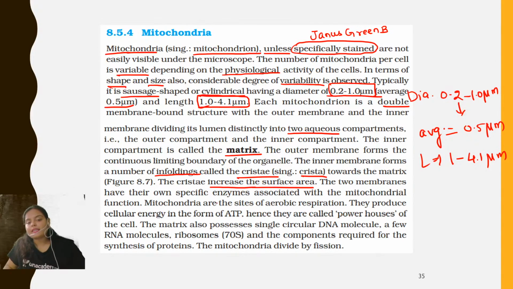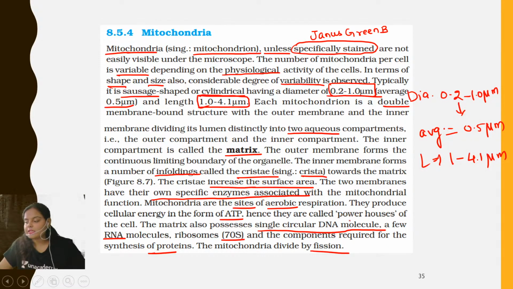The two membranes have their own specific enzymes associated with the mitochondrial function. Mitochondria are the sites of aerobic respiration. They produce cellular energy in the form of ATP. Hence, they are called powerhouses of the cell. The matrix also possesses a single-stranded circular DNA molecule, a few RNA molecules, and 70S ribosomes, and the components required for the synthesis of proteins. And mitochondria divide by fission.